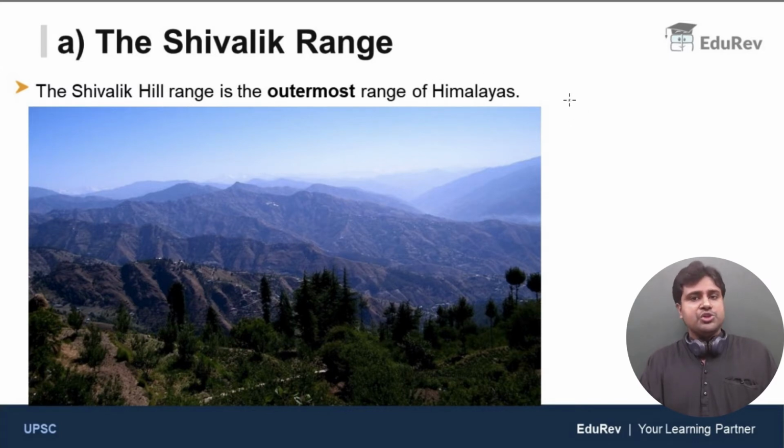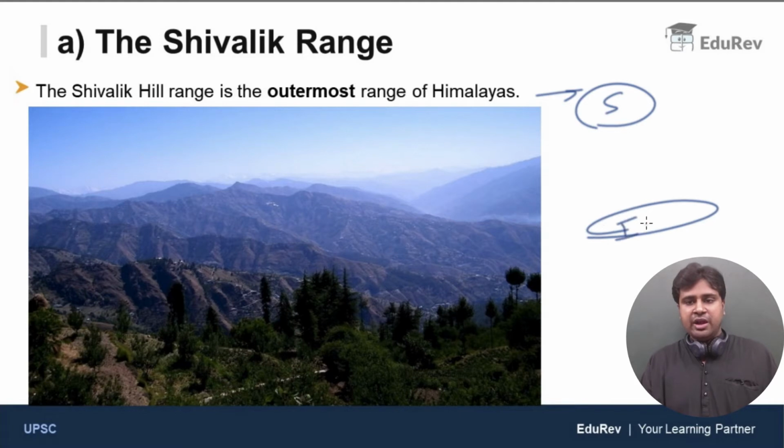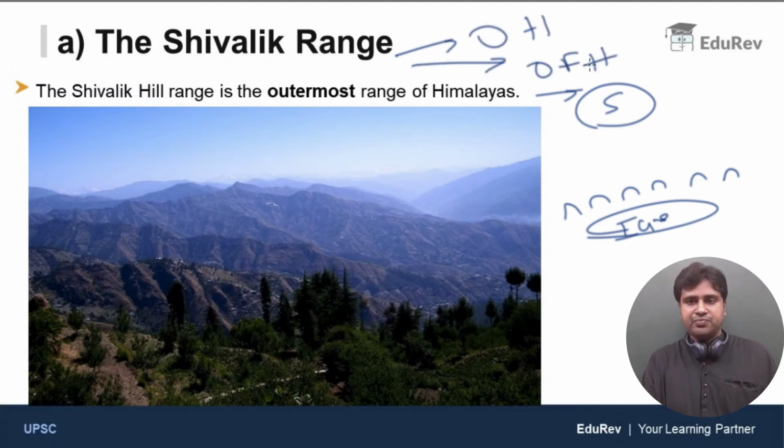Okay, so the Shivalik range is the outermost range of Himalayas, and also the southernmost range. Just above the Indo-Gangetic Plain, you have a chain of low hills, which are nothing but Shivaliks. Shivaliks are also called the outer Himalayas or the outer foot hills. These are the other names given to Shivaliks. Clear, right? So this is how they look. Shivaliks are nothing but a chain of almost unbroken, continuous low hills above the Indo-Gangetic Plain.